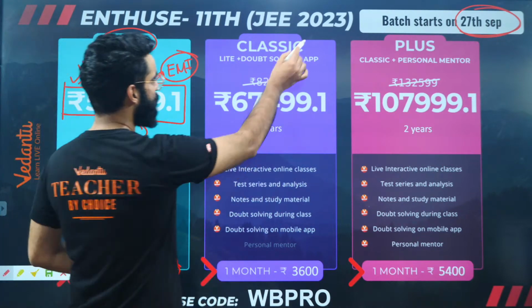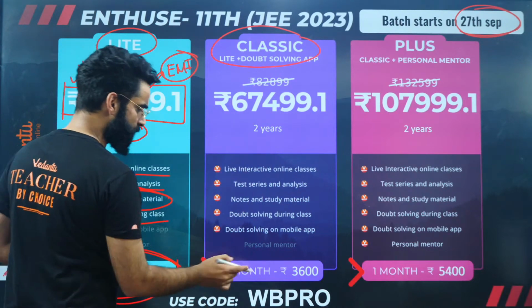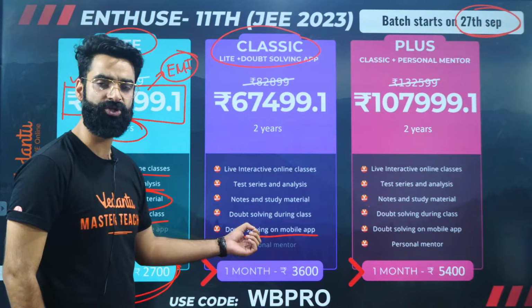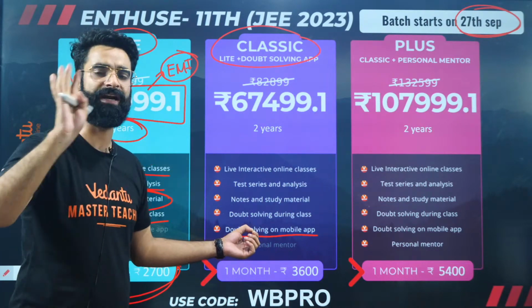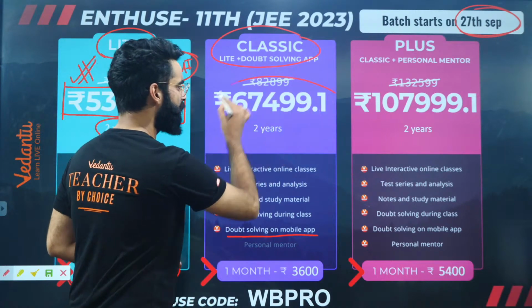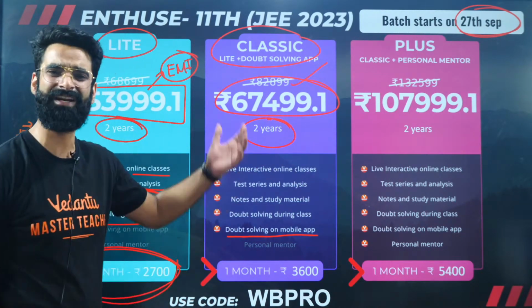Similarly, we have got the Classic program. Why is its cost a little bit higher? Because you get one additional feature in this one, that is doubt solving on the mobile app. You get a mobile app in which you put in your doubts, and you'll get your doubts cleared at that time only in all the subjects. And this is again valid for 2 years. It's a 2-year classroom program. You can pay this amount in monthly installments as well.